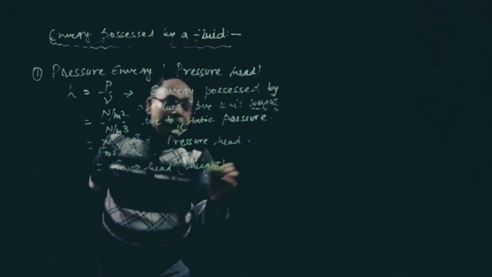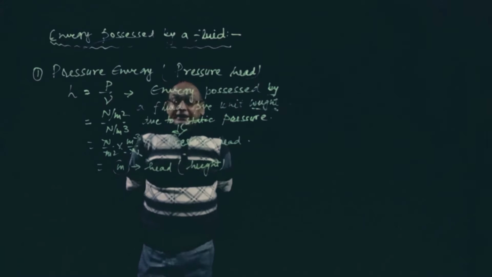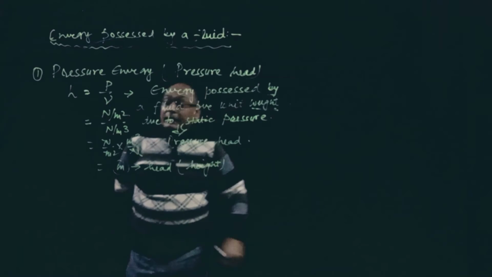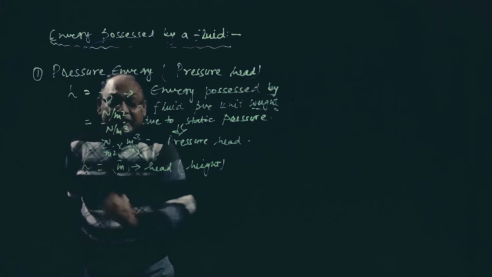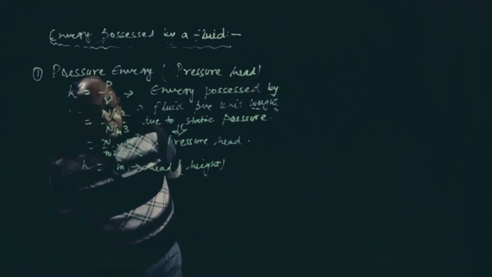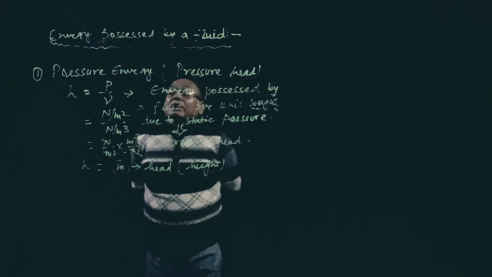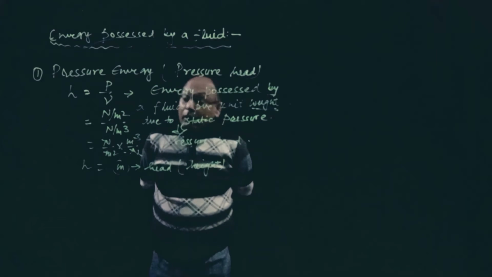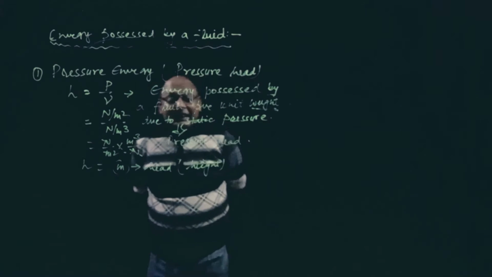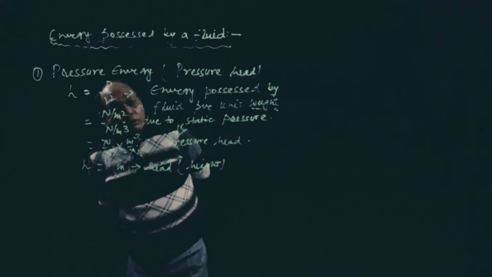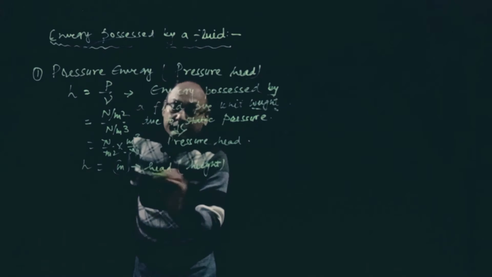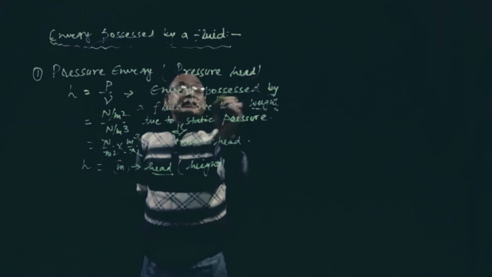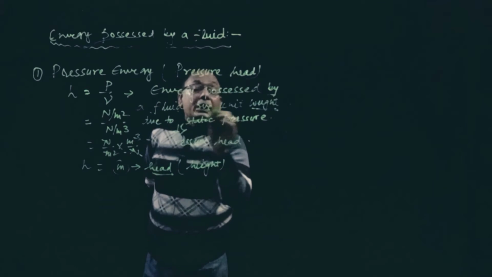That is why when the pressure is expressed in meters of a particular fluid, as we discussed in the last sessions, that height of that fluid is also called head.